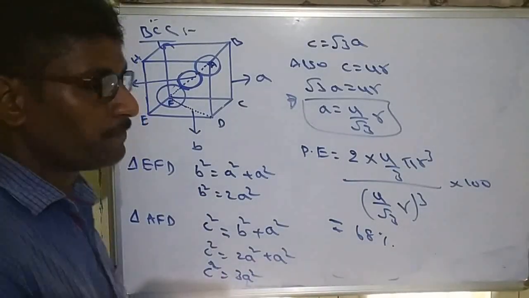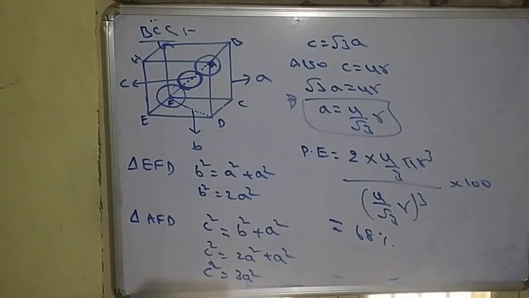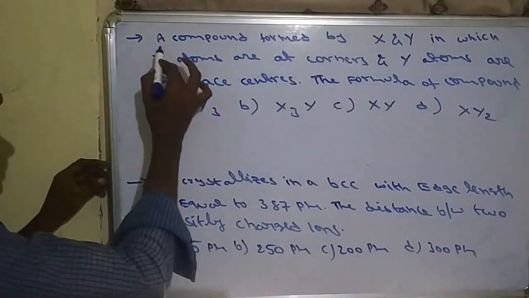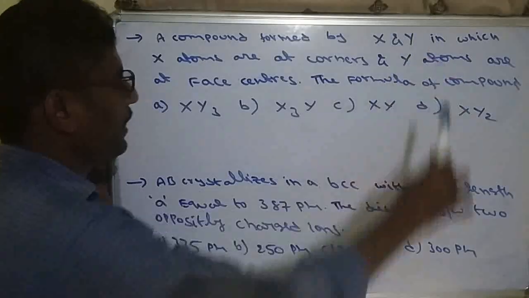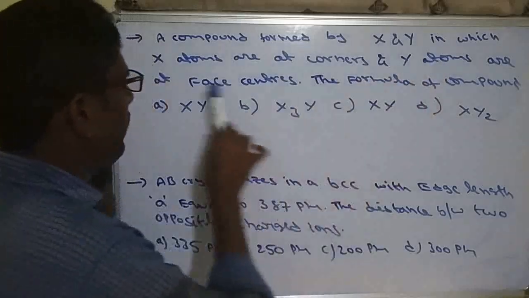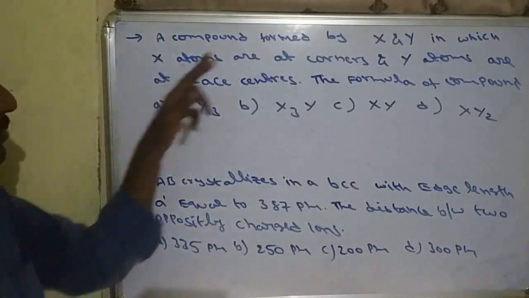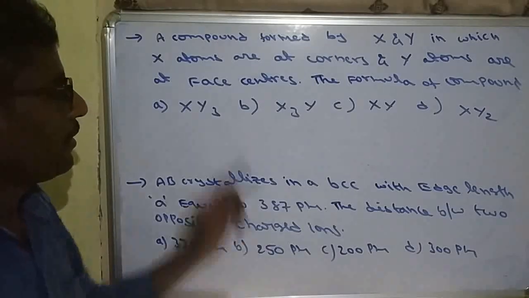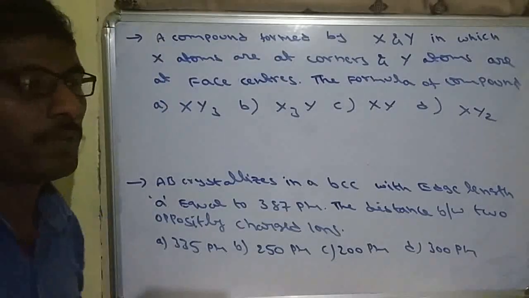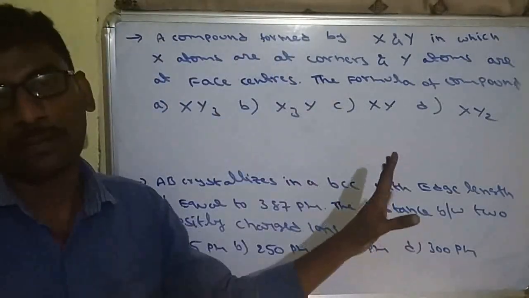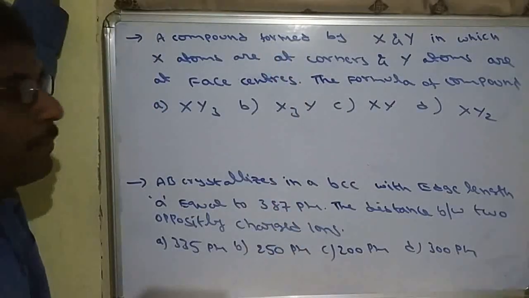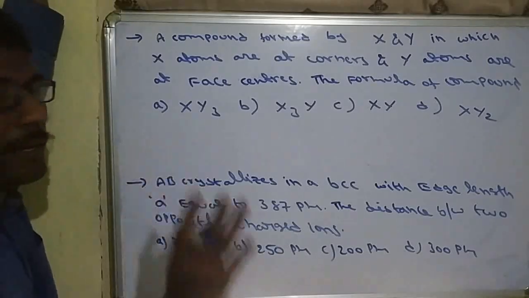So we will see one question. See these 2 questions. A compound is formed by X and Y, in which X atoms are at corners and Y atoms are at face centers. So compound is formed by 2 elements X and Y. X atoms present at corners, Y atoms present at face centers. So we have to find the formula of the compound. Such types of questions are very common and very easy questions. So what we have to identify? Formula of the compound.